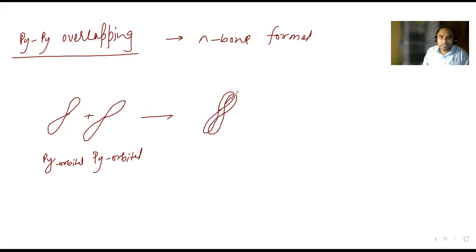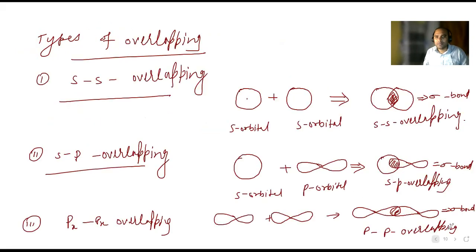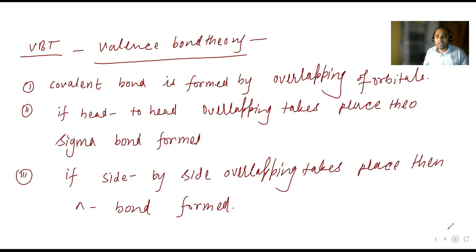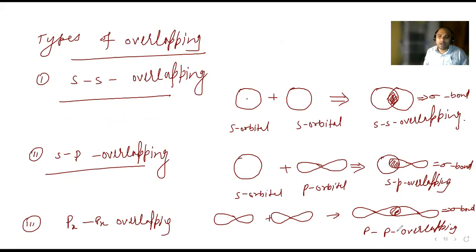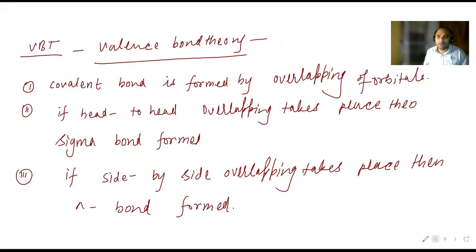Here they are overlapping laterally, side by side. Yes or no? This is side overlapping, and this side overlapping is what is known as the pi bond. So these are all about the valence bond theory, how the bond is being formed: by overlapping of orbitals. Earlier we were saying it is sharing or transfer of electrons, but valence bond theory says a bond is formed by sharing or overlapping of orbitals.